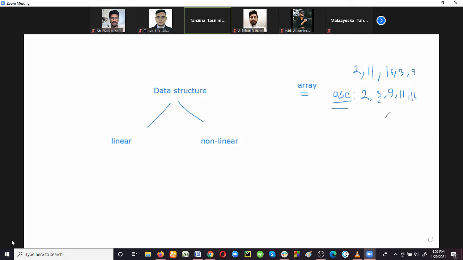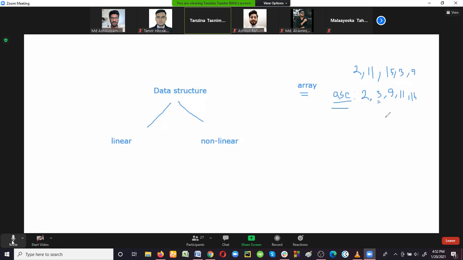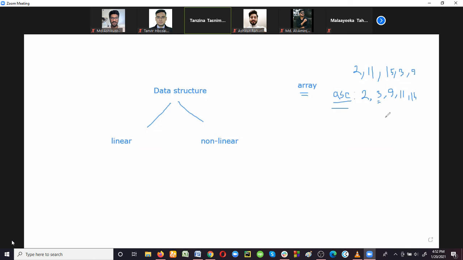And the second thing is, whenever some data items are stored in an array, linked list, or any data structure, suppose after storing some data in a data structure, now you want to process it, you want to retrieve a particular data from that structure. How can you do it?